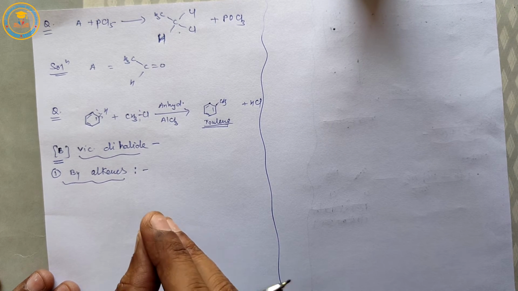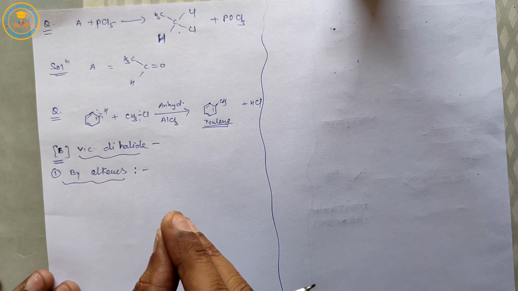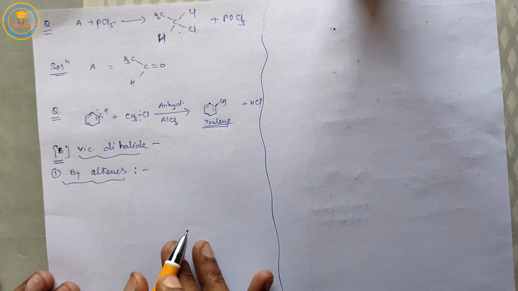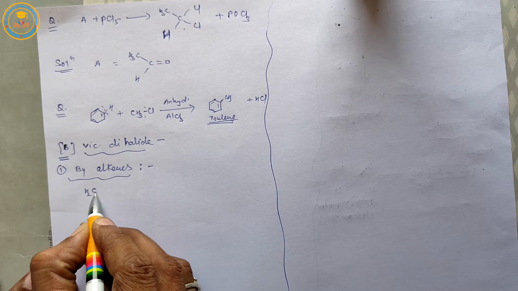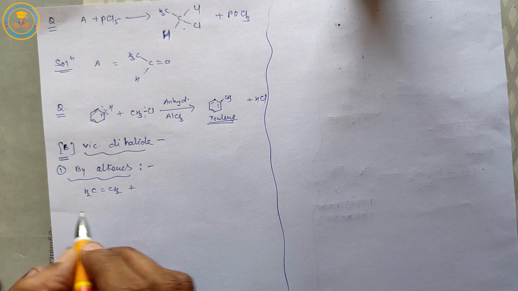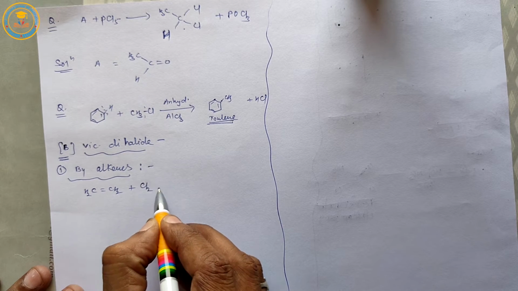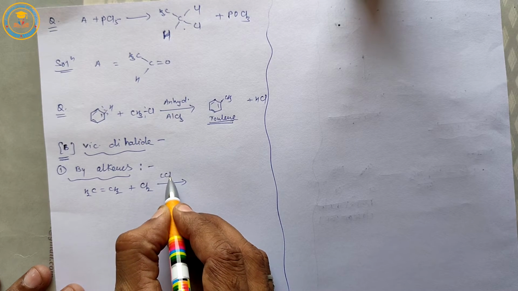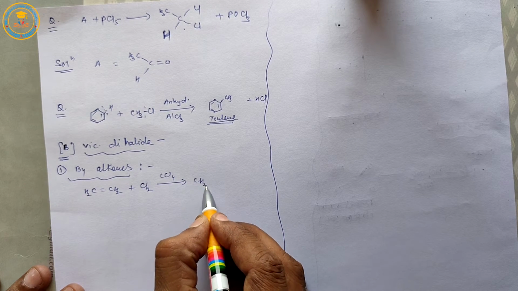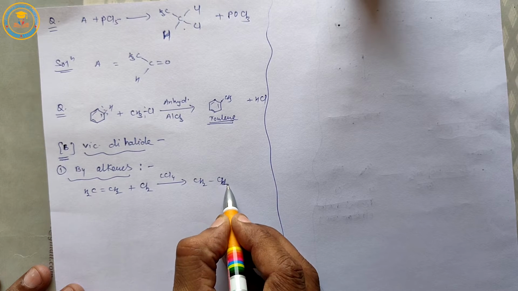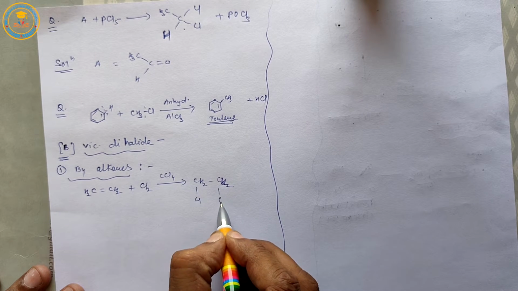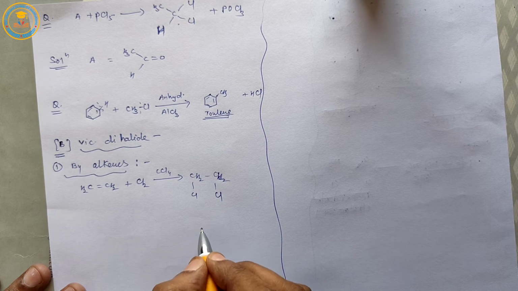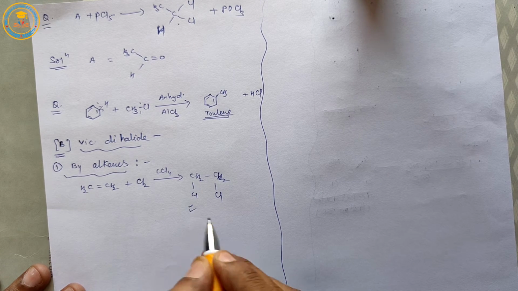When alkenes are treated with halogen in CCl4, then vicinal dihalide is formed. For example, it is the ethene molecule. When ethene is treated with Cl2 in CCl4, then 1,2-dichloroethane is formed. It is a vicinal dihalide.